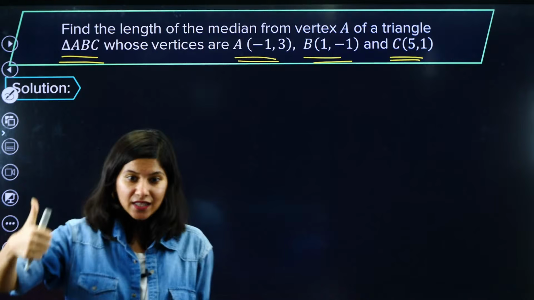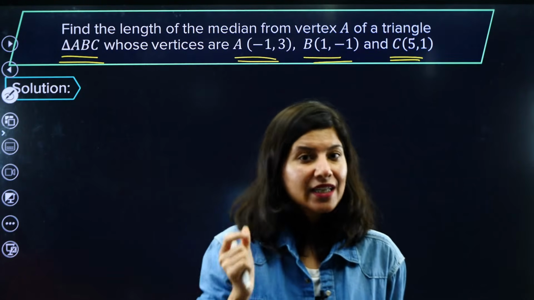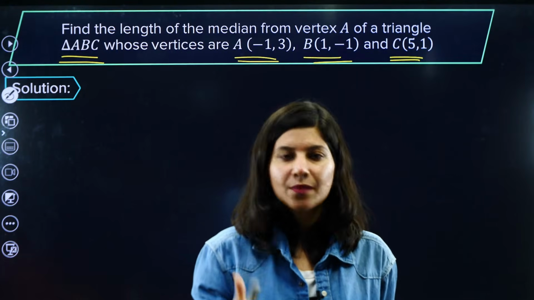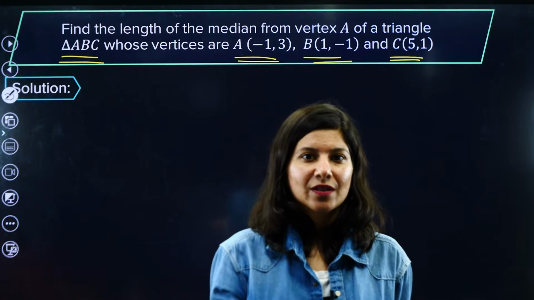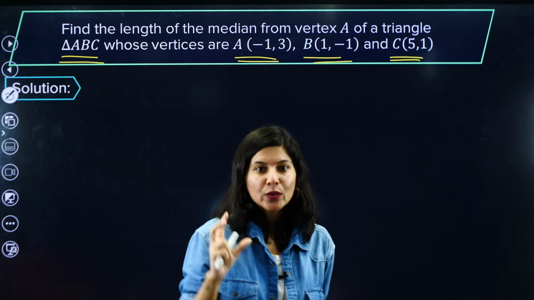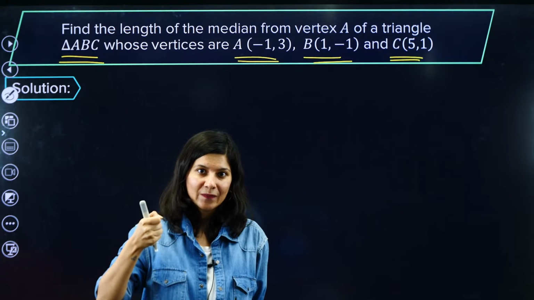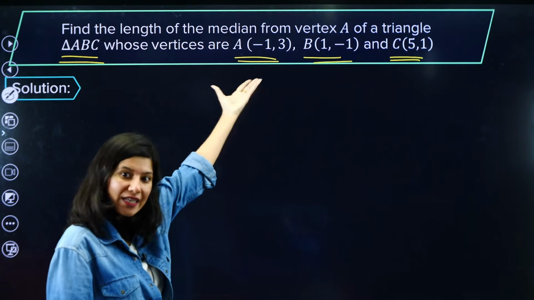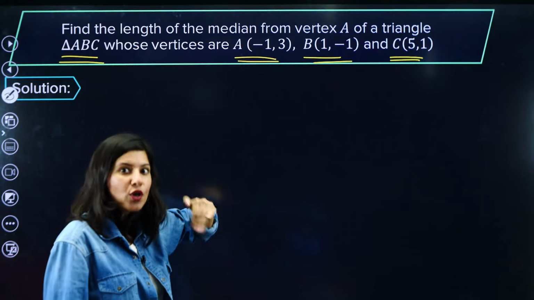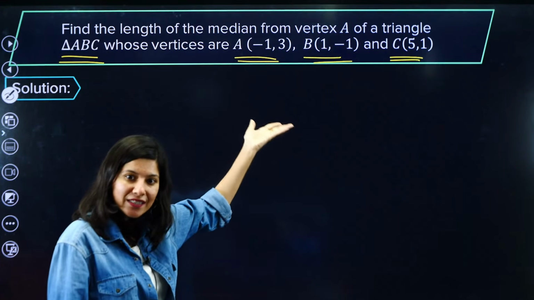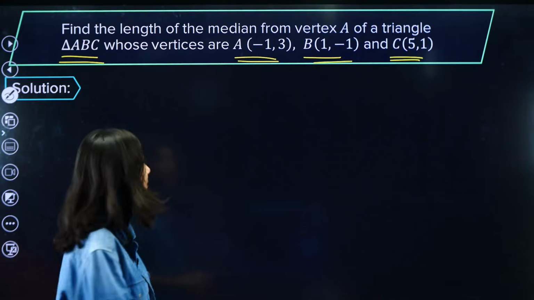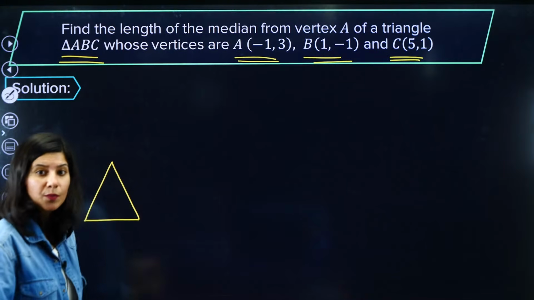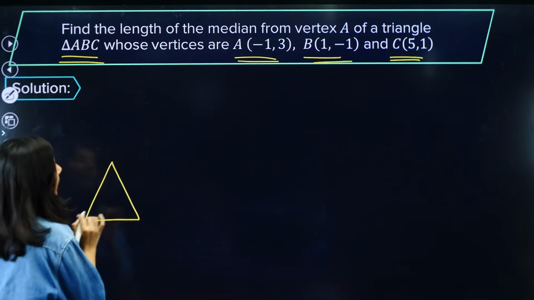In straight lines, the thumb rule is to plot the situation. Not even in straight lines, but also in circles, parabola, ellipse, hyperbola and 3D geometry. All these chapters will actually test your visualization skill, okay? And the more you paint the picture of this question, the more the situation will be clearer, the question will be clearer, the higher the chances that you will be able to solve that question. So, even though you know that triangle ABC looks like this, plotting is the key. Right, so A, B, C.